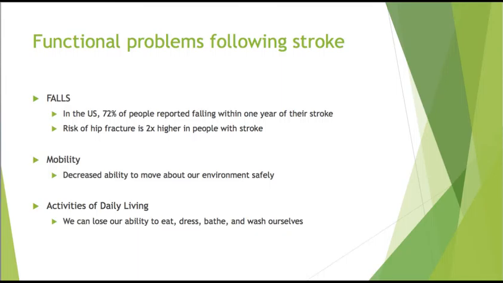Secondly, mobility. A person's ability to roll over in bed, stand up from a chair, or move safely about their home can be affected following a stroke. Many of these patients will need help with these types of activities, which can put an increased burden on their loved ones or cause their loved ones to injure themselves while helping them move. And finally, activities of daily living. Many of these patients can lose their ability to eat, dress, bathe, or wash themselves independently, again causing an increased burden to their family members.